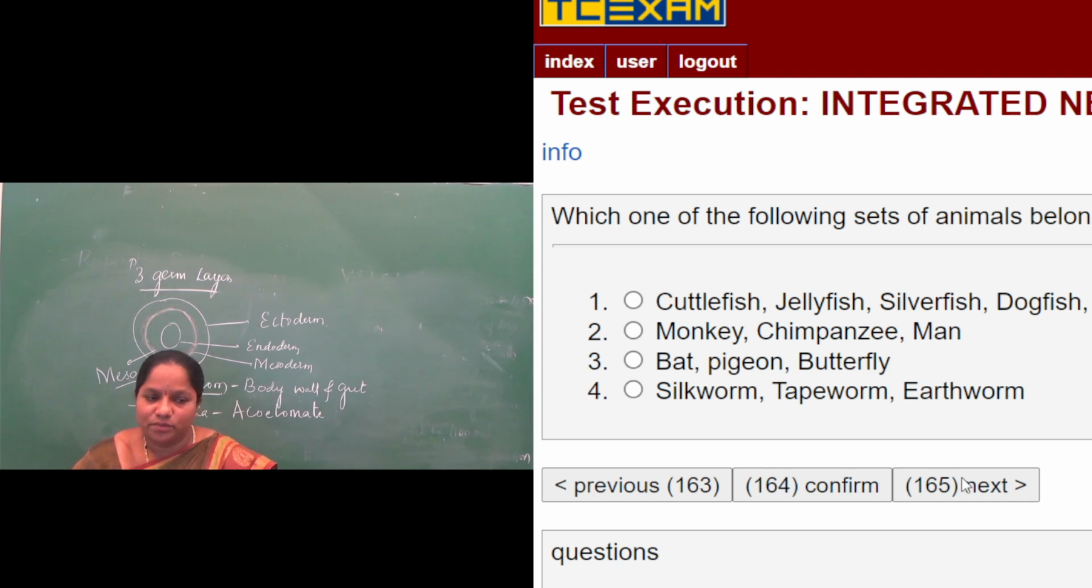Third one, bat, pigeon, butterfly. Bat belongs to Mammalia, pigeon belongs to Aves, butterfly belongs to Arthropoda. So they do not belong to the same taxonomy. So that is also wrong.